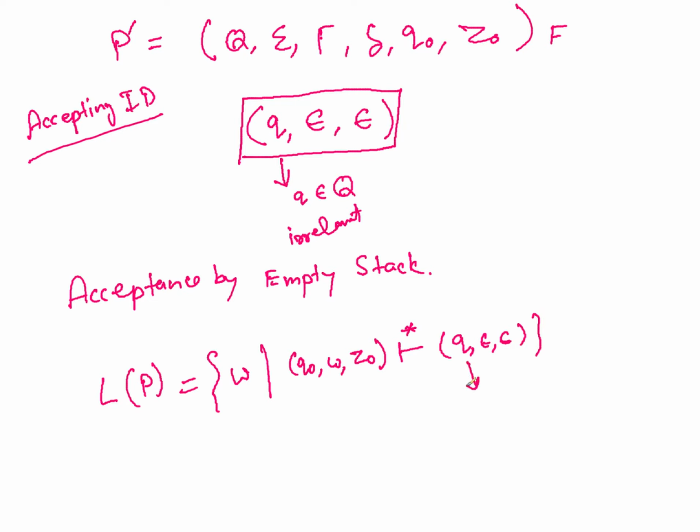And as we discussed, this Q is some state part of Q. So when Z0 is popped out, that is something special. Okay, so let us try to design a PDA for this language, right?